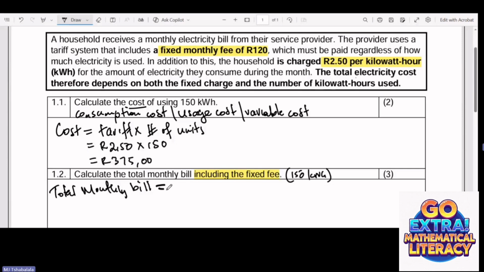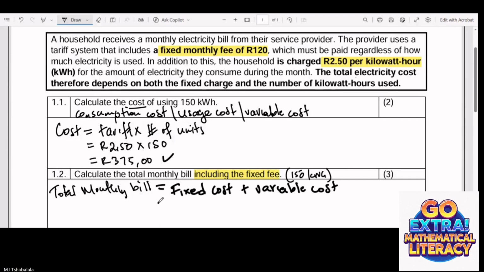So now the total monthly bill depends on the fixed cost, which is the monthly fee, and then plus it depends on what? On what we have already called the variable cost. A variable cost, remember guys, is what we've been calculating at the top, which is the consumption cost or the usage cost. So that's what we've been calculating here.